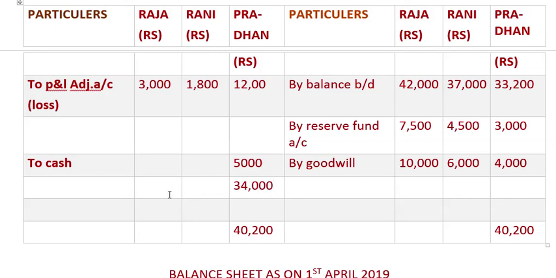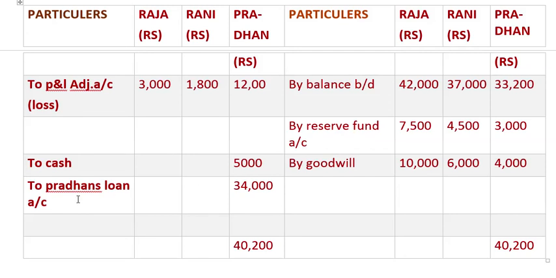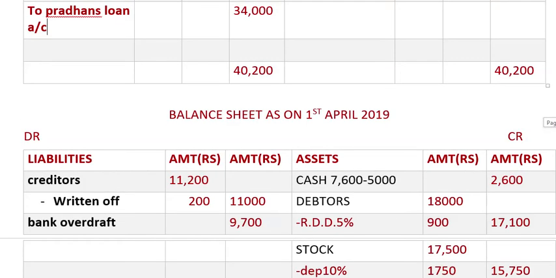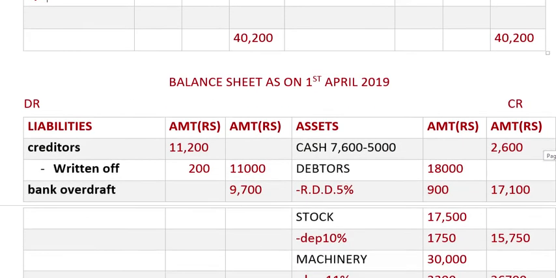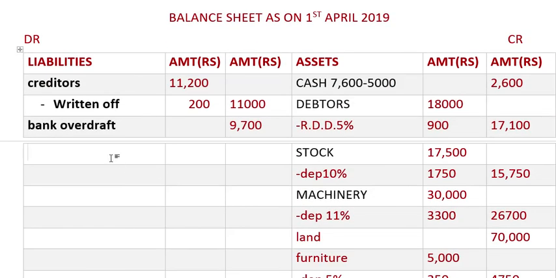So this is to Pradhan's loan account, and this will go into liabilities because we have to pay him, isn't it? 34,000, Pradhan's loan account.